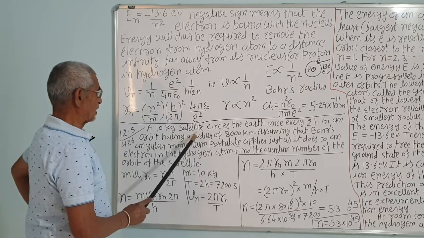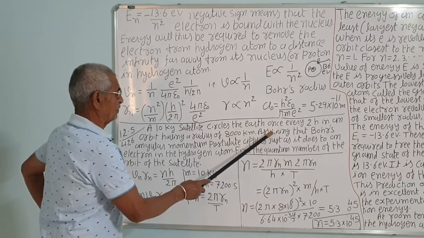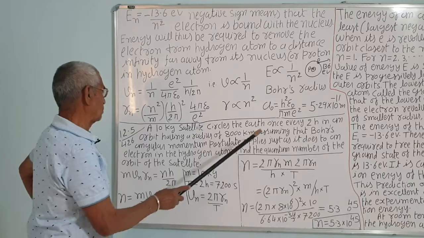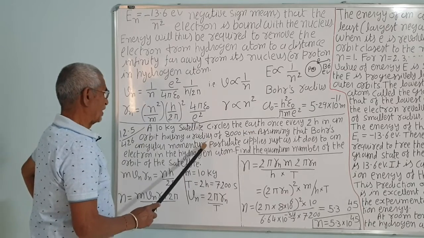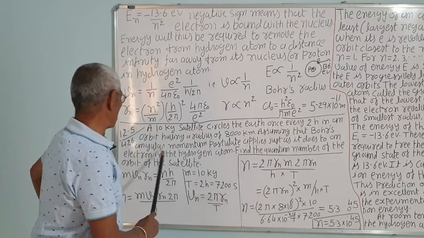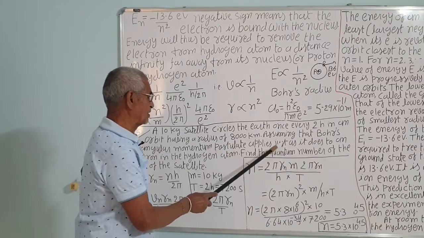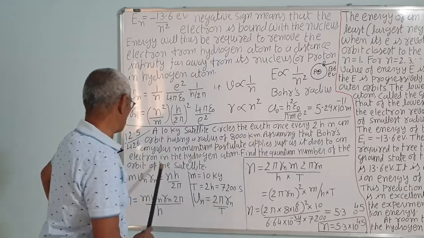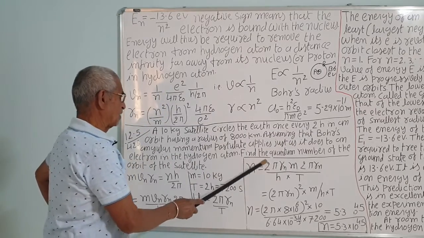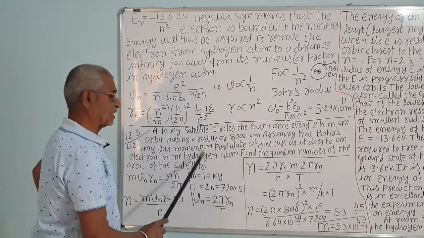Now next, 12.5. A 10 kg satellite circles the earth once every 2 hours in orbit, that is, our time period is 2 hours, having a radius of 8,000 km. Assuming that the Bohr angular momentum postulate applies just as it does to an electron in the hydrogen atom, find the quantum number of the orbit of the satellite.